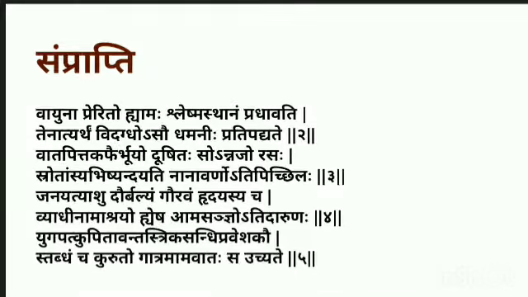Tena Tena Atyaktam Vidagdho Asau Dhamanihi Pratipadyate. So the Ama Pratipadyata takes place in the Dhamani. So Vidagdha here is mainly the slow process or slow circulation of this Ama in the Dhamanis. Vatapitta kafair bhuyo dushitaha sa annajo rasaha. So the ama becomes dushita due to dosha dushti along with annarasa. So prabhuta dushti of ama takes place. First of all, the ama has been manifested. Along with that, the prabhuta dushti of ama takes place due to the dosha dushti along with the annaja rasa.